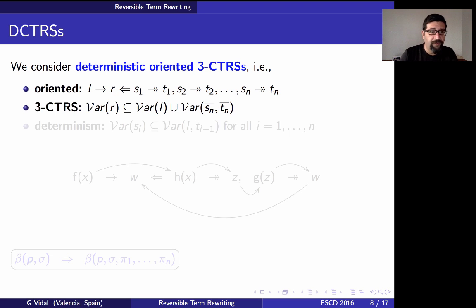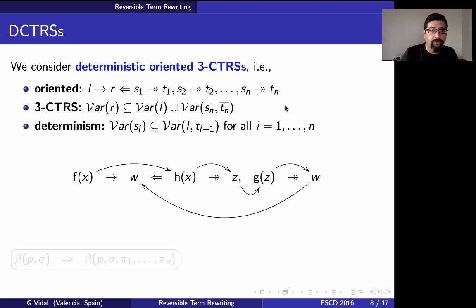The second condition, 3C TRS, means that the variables in the right-hand side of a rule in R should occur either in the left-hand side or in the condition of the rule. And this bar on top of the terms means a sequence. It's a shorthand to denote a sequence from S1 to Sn and T1 to Tn. And finally, the rule should be deterministic. So intuitively speaking, determinism means that there is a fixed left to right way of reducing this rule.